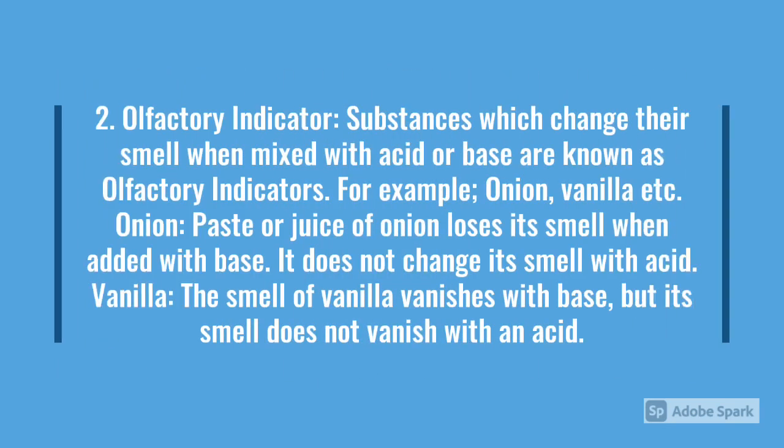Second, olfactory indicators. Olfactory indicators are those indicators whose nature we can decide with the help of smell. For example, onion and vanilla. Paste or juice of onion loses its smell when added with base. It does not change its smell with acid. Similarly, vanilla will also change its essence with the base, but its smell does not vanish with an acid.